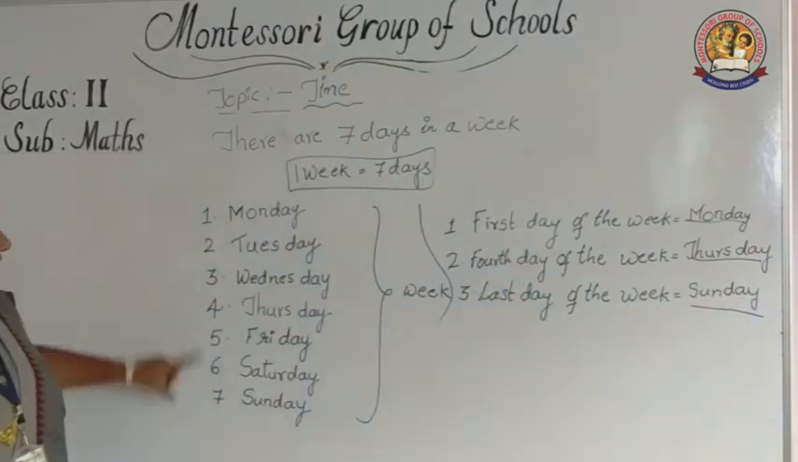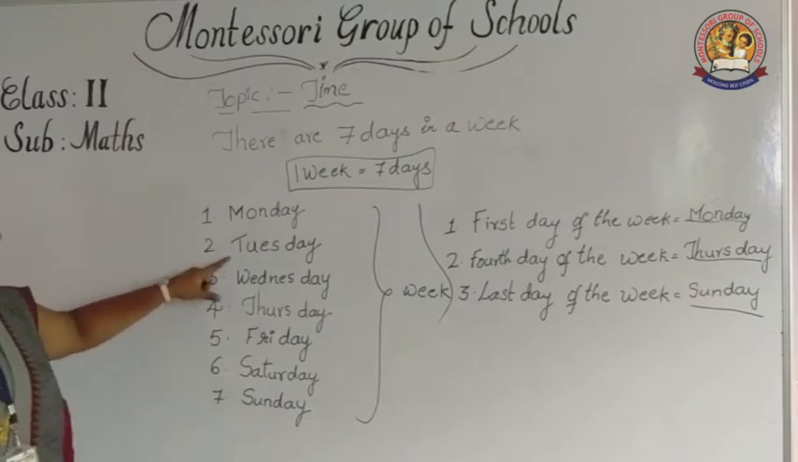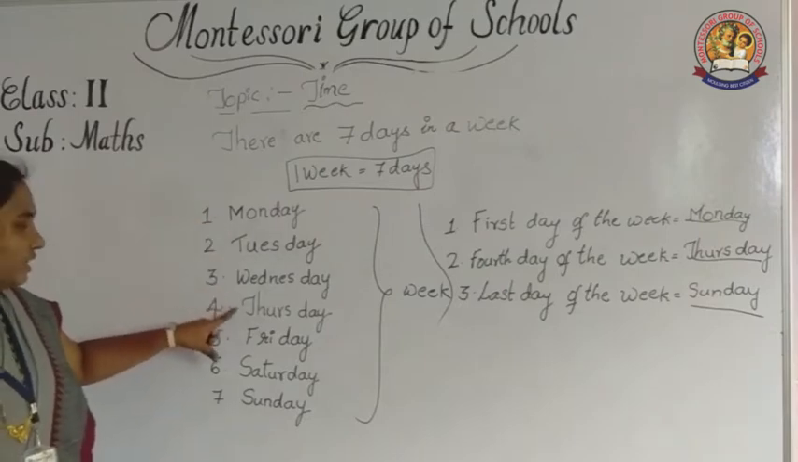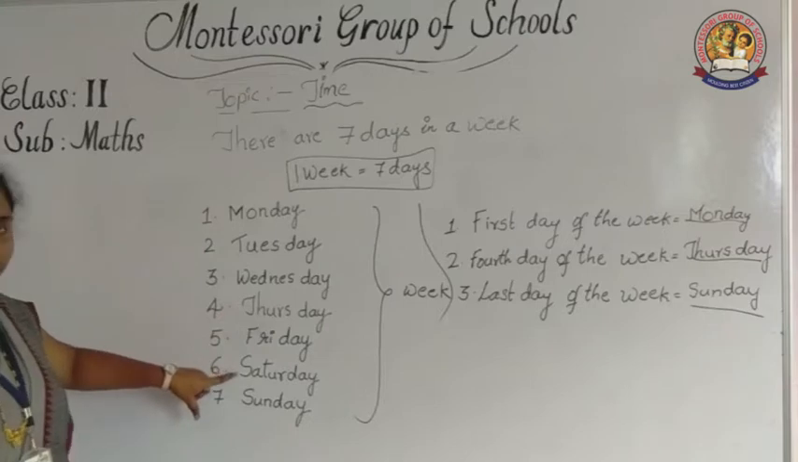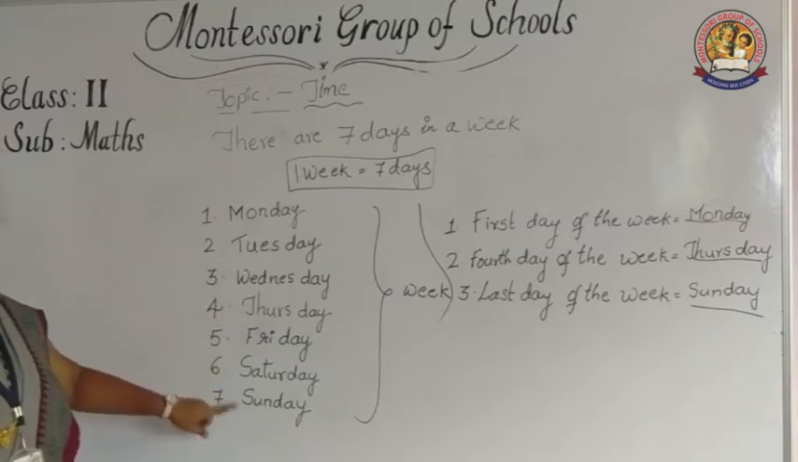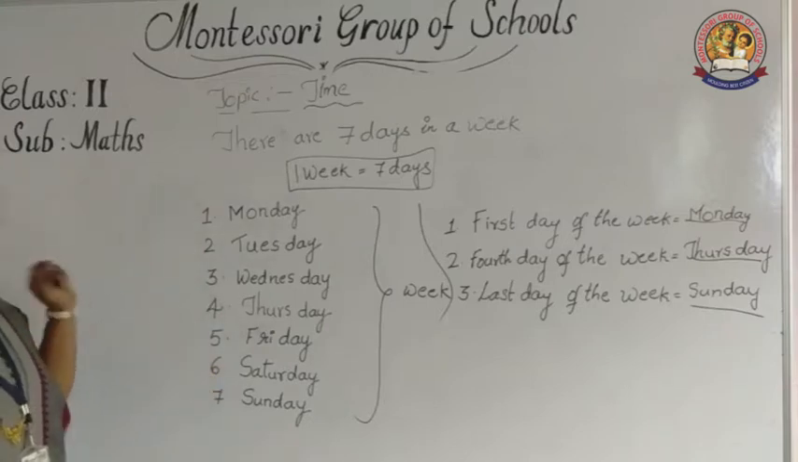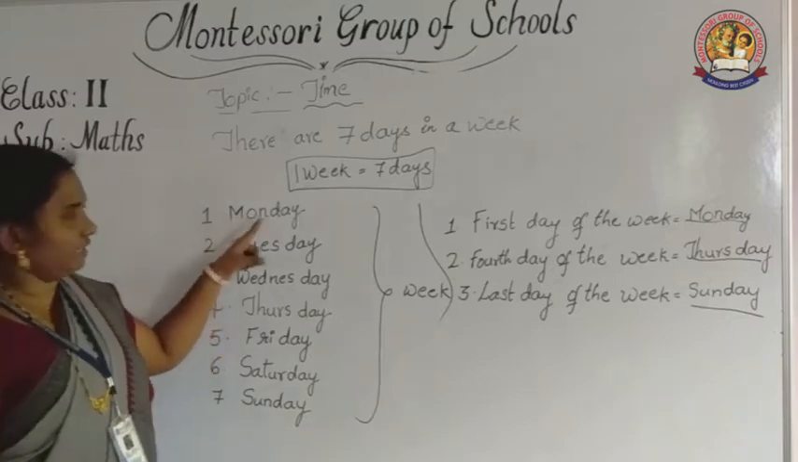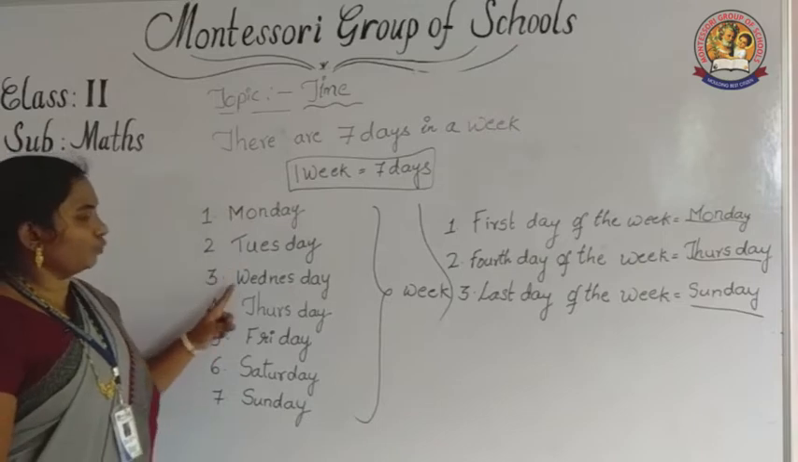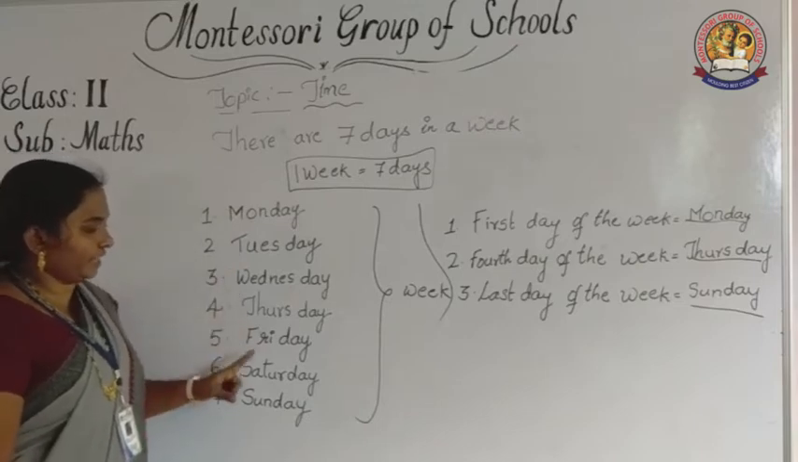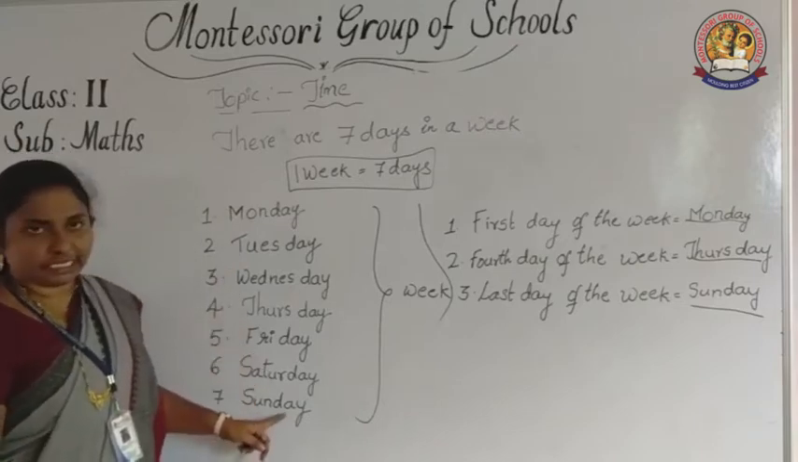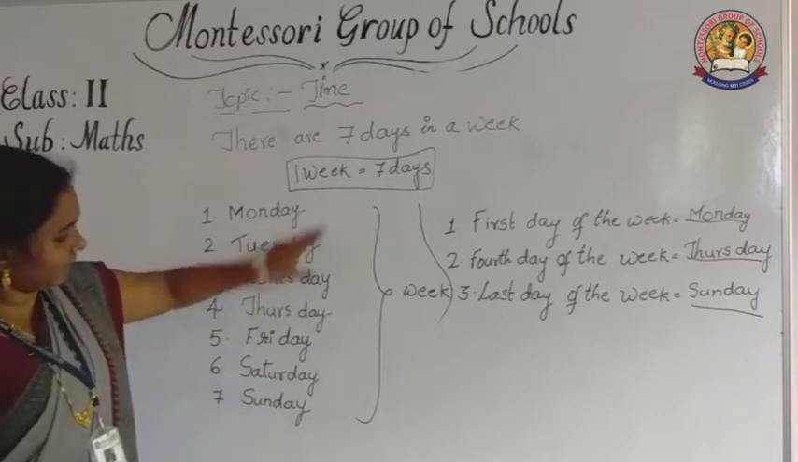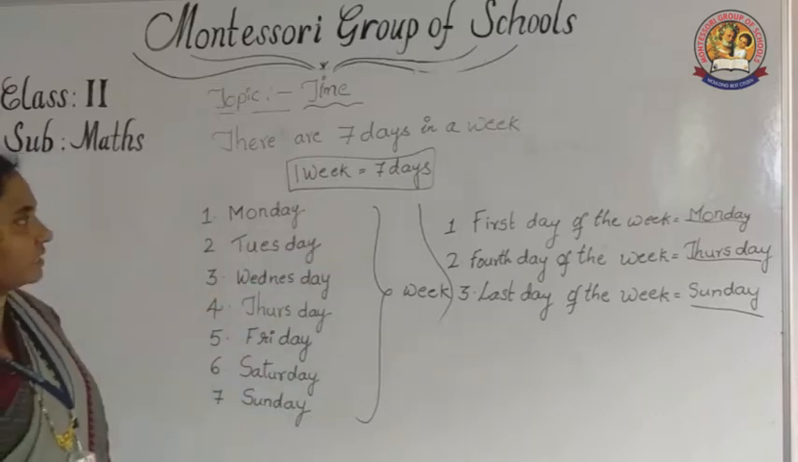So how many days are there? Monday, Tuesday, Wednesday, Thursday, Friday, Saturday and Sunday. In some calendars the first day is Sunday, but in our textbook they have given Monday as the first day. These are the days.